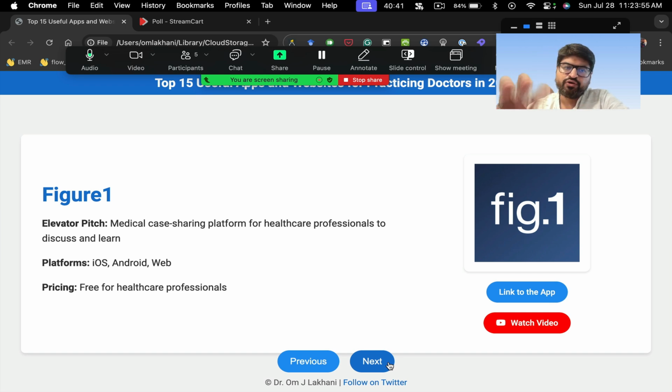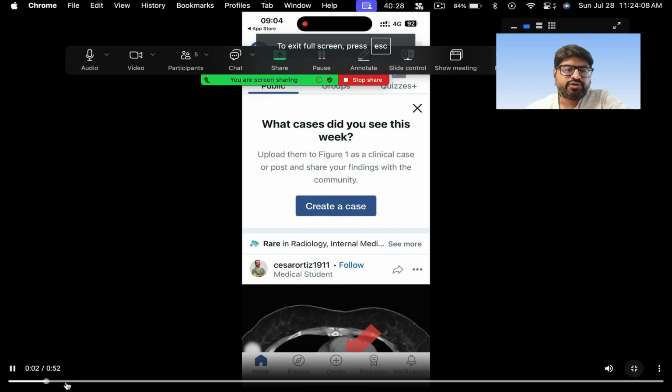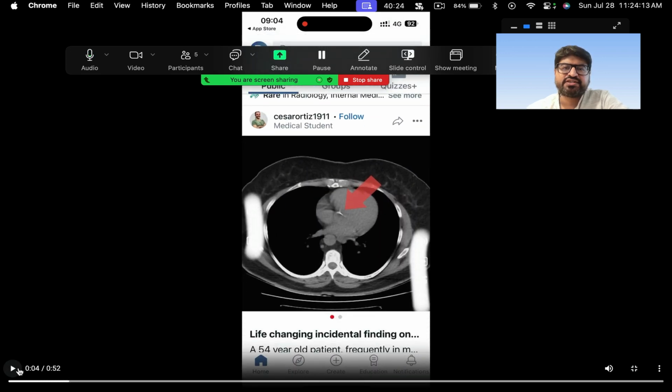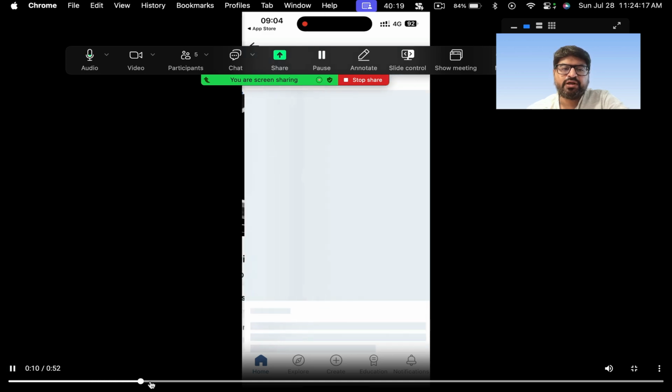The visual interface is very good. Again, it's completely free for healthcare professionals, so you'll have to sign up, putting your medical credentials, but it's again a very useful app. So I'll show you the demonstration of the app here, right? So you log into the app, right? And when you log in, you can post cases. It's like Instagram only, right? So you can post cases and you can look at other cases which people have posted.